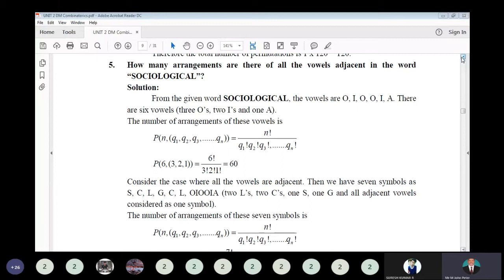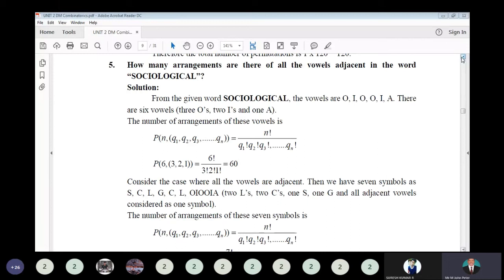Next, we have the consonants, the non-vowels: S, C, L, G, C, L. So take the remaining consonants plus the vowels and arrange them. Consider all the vowels as a single letter, a single group. Then only you can make them adjacent, whether the group comes as the first one or anywhere else. Then only the vowels are adjacent.